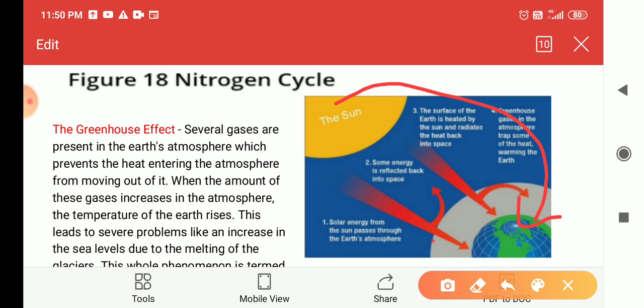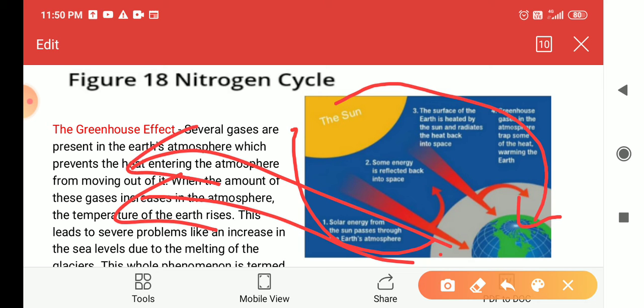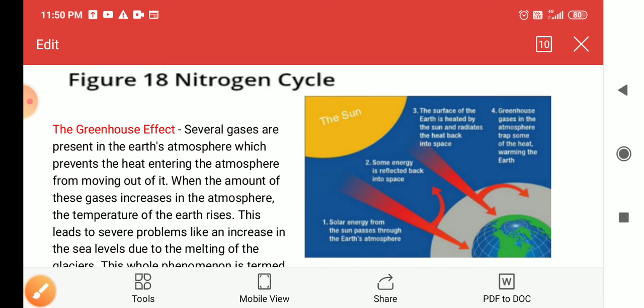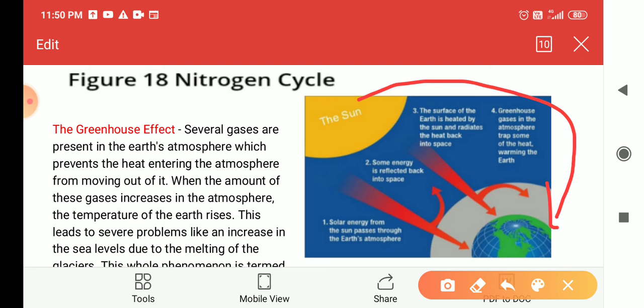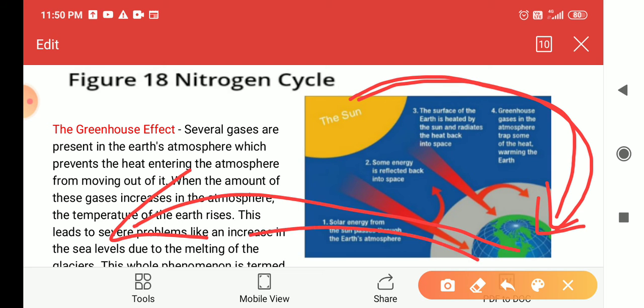But when it goes back from the earth, not to the sun, it goes into the universe, anywhere it may go. When this heat goes back, it maintains the temperature of the earth. In this way, the average temperature of the earth remains constant. In the day, sunlight comes and increases the temperature of the earth. In the night, it goes back.